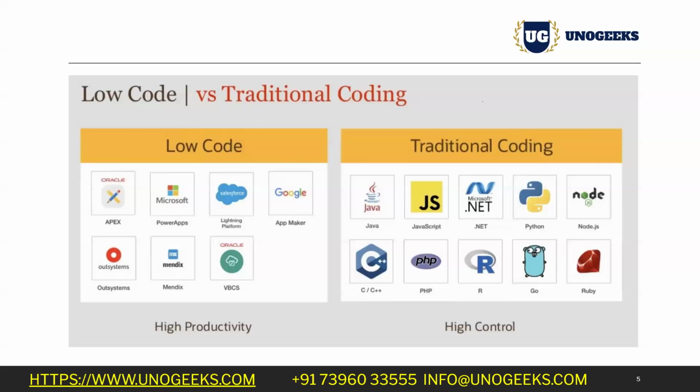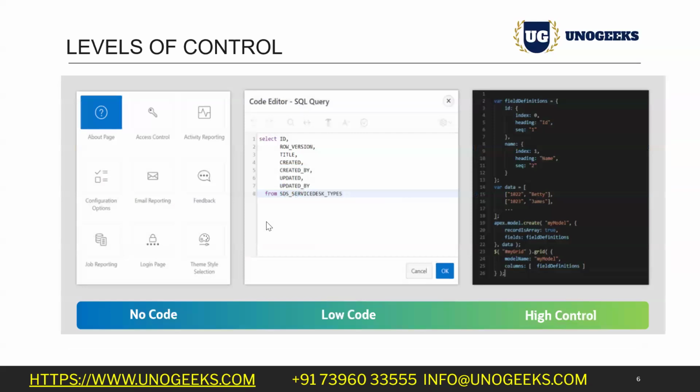Now, in traditional coding, there was high control. In low code applications, we don't have that high control. But Oracle Apex gives us that capability also. It means Oracle Apex gives us all three capabilities. First, no code: there are some components and features where we don't have to write even a single piece of code. We can get that functionality as it is.